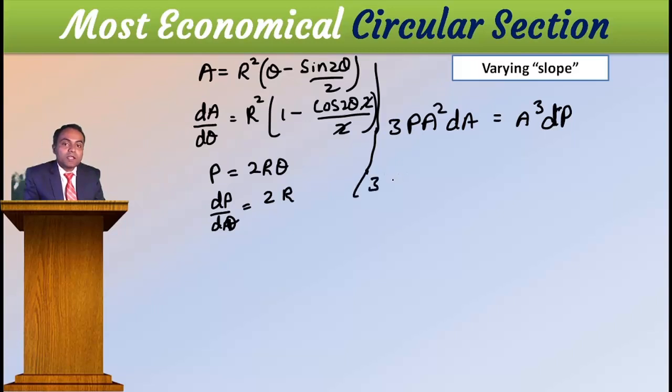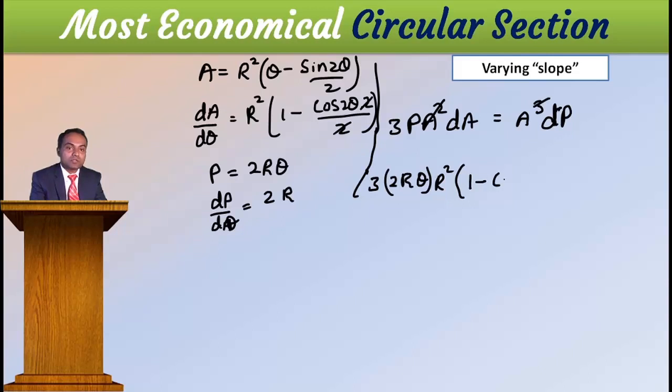Then we'll substitute here. 3 into P, what is P? 2R theta. A square and this A cube cancel, don't worry. Therefore, dA is R square into 1 minus cos 2 theta, is equal to A, which is R square into theta minus sine 2 theta divided by 2, into dP, which is 2R.